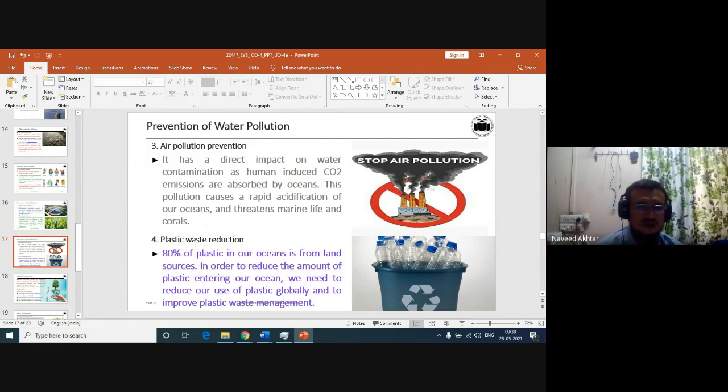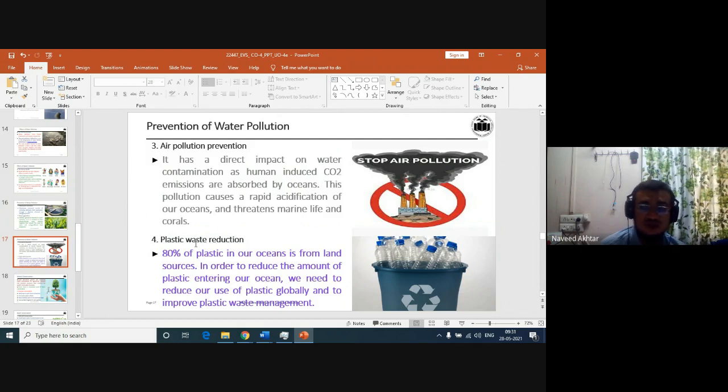You know, plastic does not dissolve quickly and does not degrade in your soil. It requires a lot more time to degrade. So that's why this plastic is the main source of pollution in the ocean. Around 80% of the plastic from the land is polluting the ocean or our sea. To reduce the amount of plastic entering our sea, we need to reduce our use of plastic.